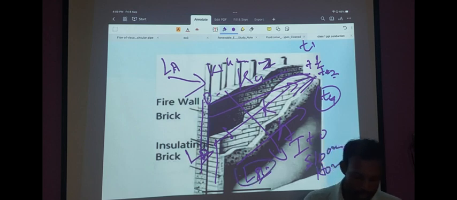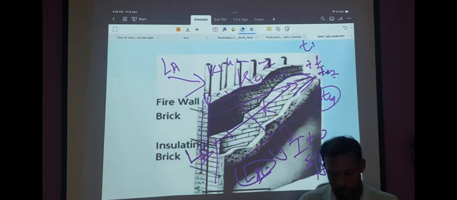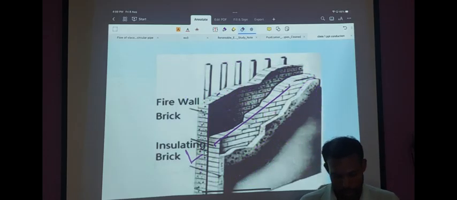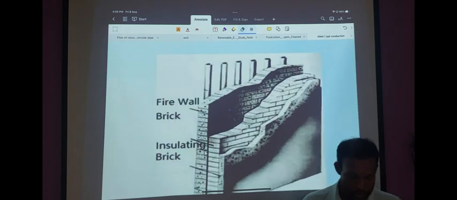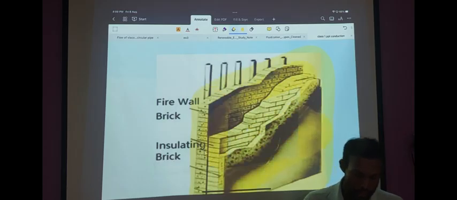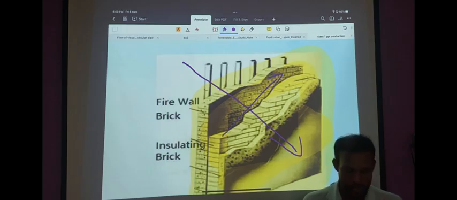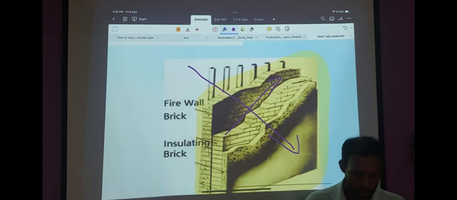The area of cross section, let's take a clearer look at the area of cross section before we delve into the detailed explanation of different processes. This is the area of cross section. Heat is expected to flow from here to here. The area of cross section is measured perpendicularly, so the area of cross section will remain the same.